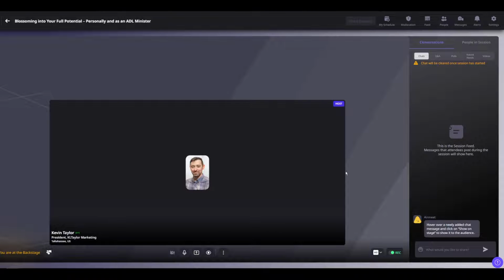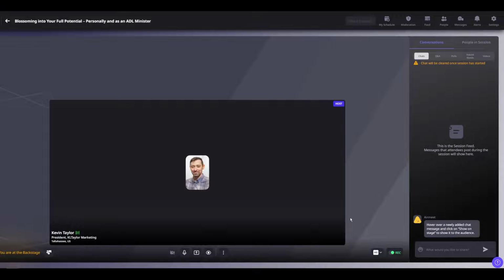So back here is kind of the backstage production area of the event. If you want to chat directly with your host, you should be able to hear and see each other, but if for some reason your camera is not working or you can't hear them, there is this chat over here on the left that's just between the speakers and the host, so it's kind of a private chat. Down across the bottom, kind of your common options for video conferencing, your camera, your microphone, and then you also have the share your screen option.